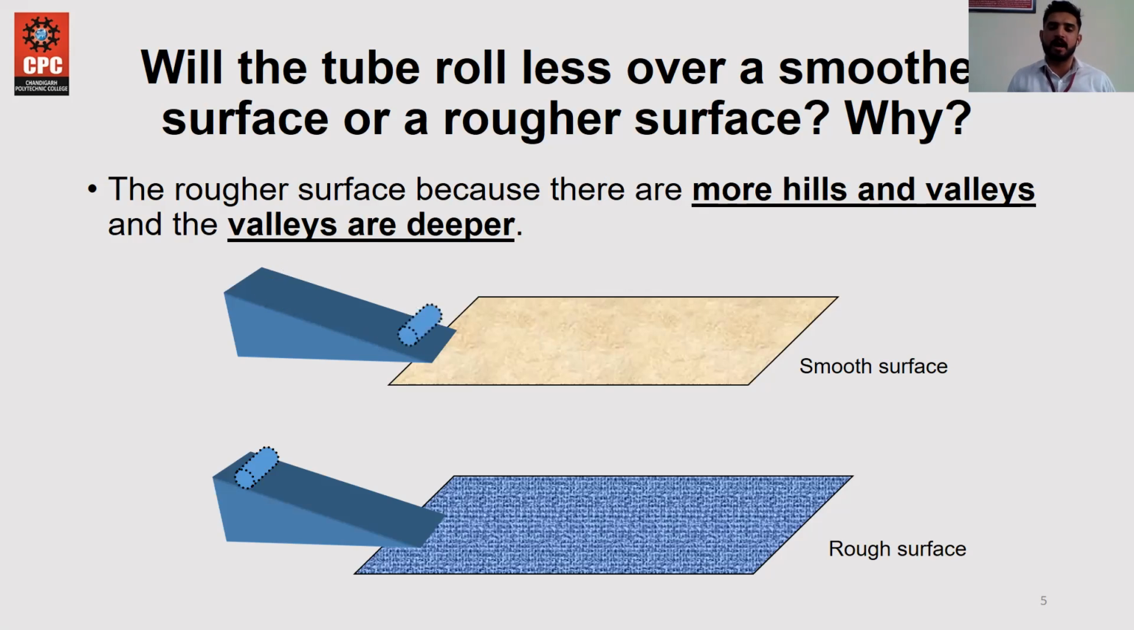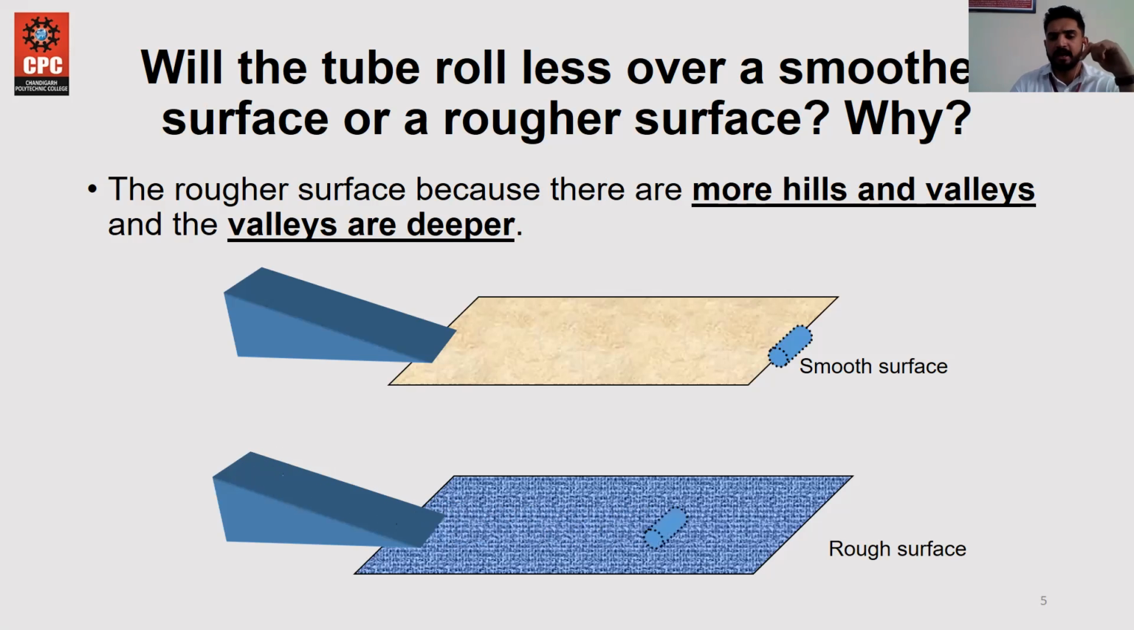In the first part, when we roll the tube from the inclined part onto a smooth carpet, it rolls directly till the end of the carpet, because the friction is less and it can easily slide over the smooth surface. This is the first example, and you can see in the second example where the carpet is rough.